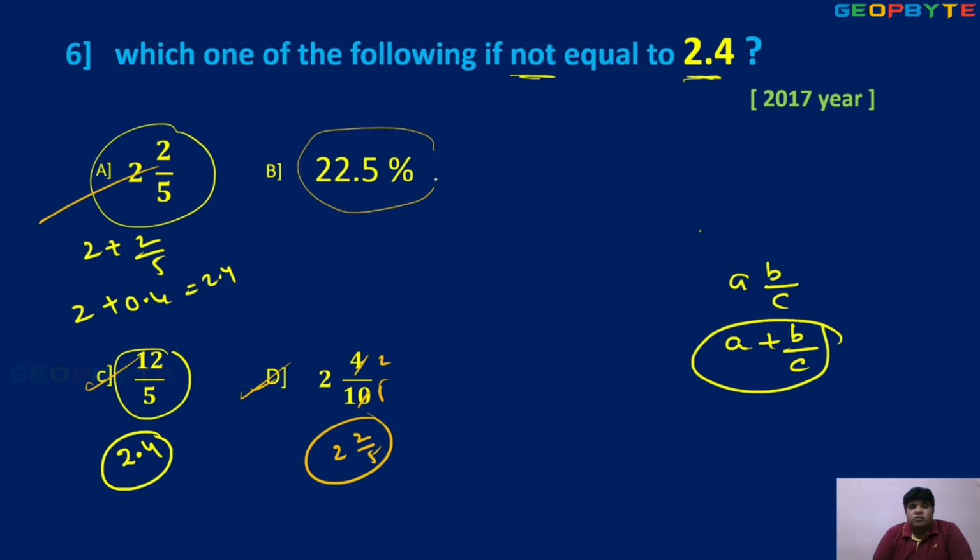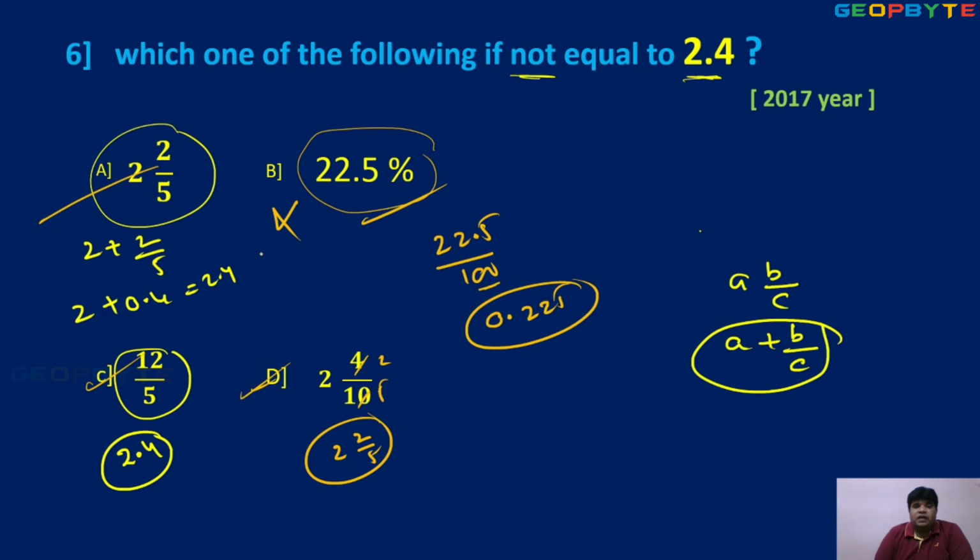So this 22.5 is not satisfied directly. Elimination method. 22.5 upon 100. The denominator is 100, which means 2 zeros, so bring the decimal 2 positions to the left side. 0.225 is the answer, not 2.4. So option B is wrong.